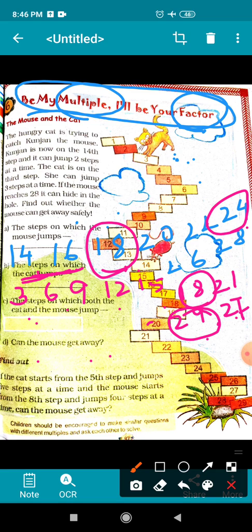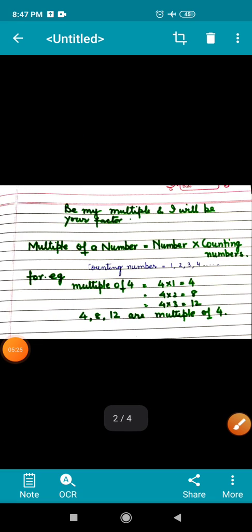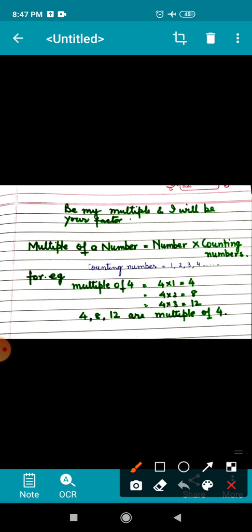Okay, what is a multiple? A multiple of a number is exactly divisible by the number, and we can get a multiple by multiplying the number with a counting number. To find the multiple of any number, you will write the number and then multiply it by a counting number. For example, if you have to find the multiples of 4, you will write 4 and then multiply it by counting numbers.